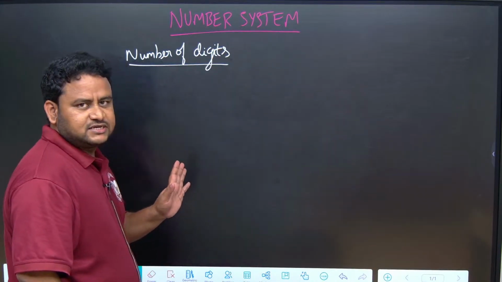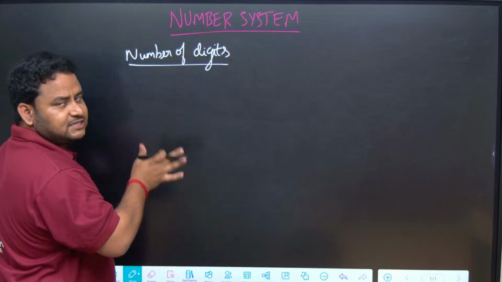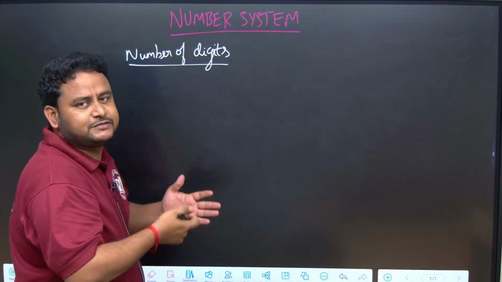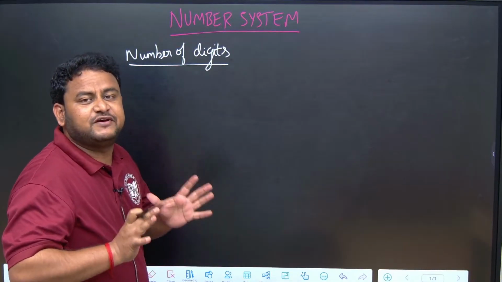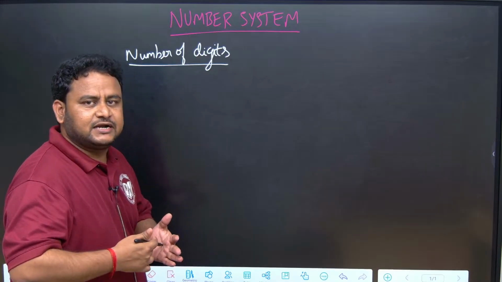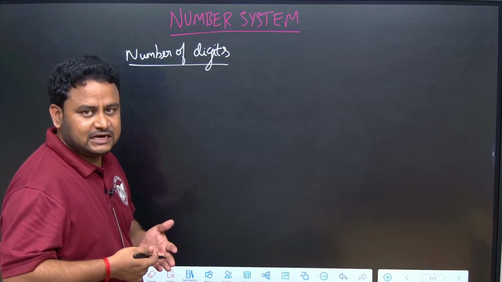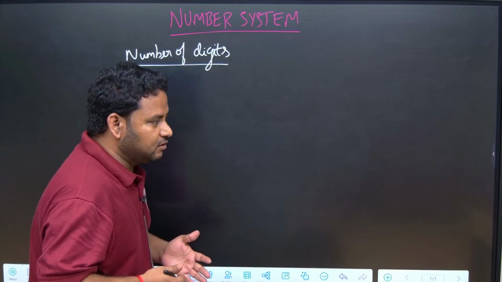So, first thing is the number of digits topic. In that I told the basics in the previous class. Let me revisit that and then we will solve the questions. Then we will go to a very important topic, that is the remainder theorem. There we will discuss elaborately what is involved in the remainder theorem, and how the questions are asked in the examination. Got it? Okay.